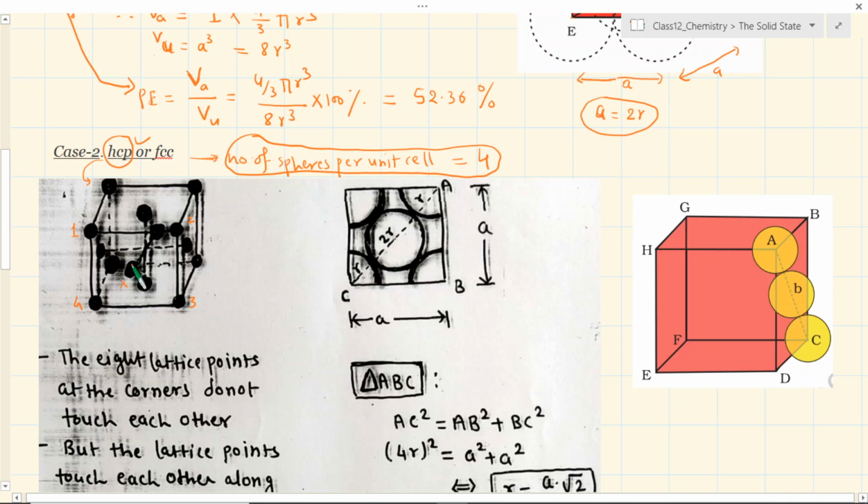Okay, this atom is at the face, this one, then this one at the top, this one behind this one, and then there is one here, there is one here, there is one here. Okay, so 1 2 3 4 5 6, these are on the faces and these are at the corner. So if you look at this one, I said that